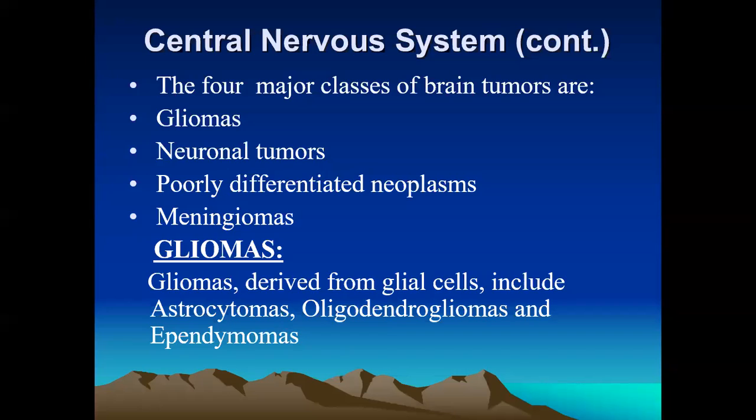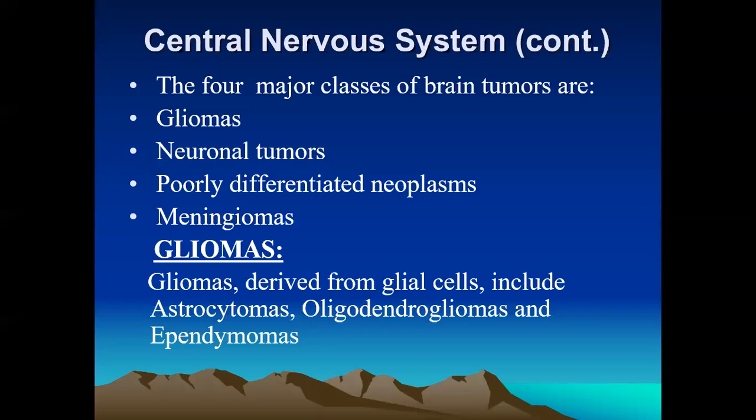Third, the choroid plexus tumors. The neural tumors comprise schwannomas, neurofibroma, and melanin derivatives. The third group is the poorly differentiated neoplasms comprising medulloblastomas and meningiomas, and other variants.